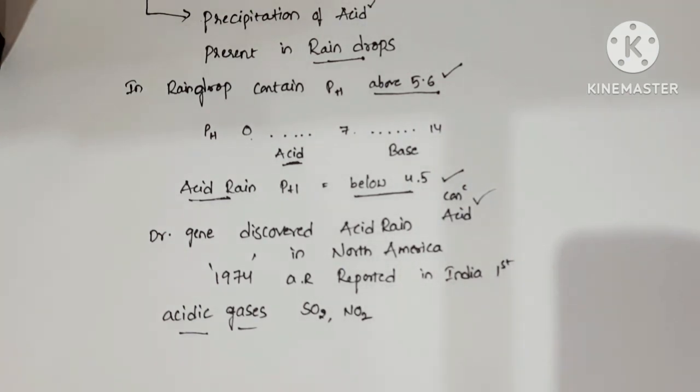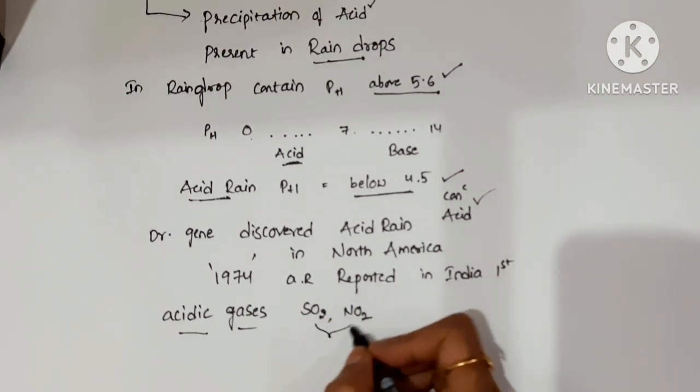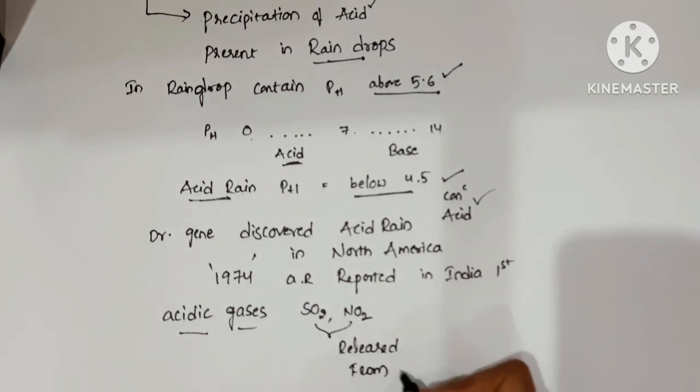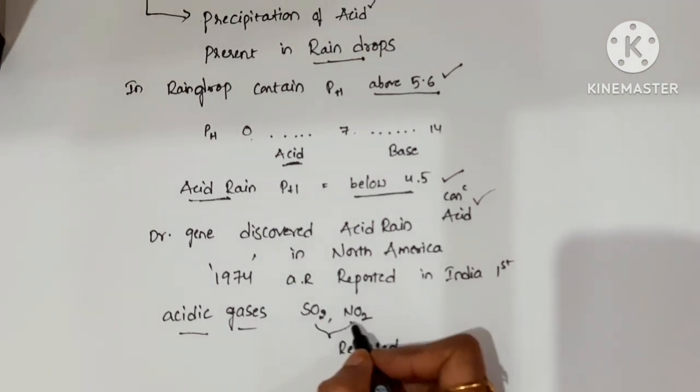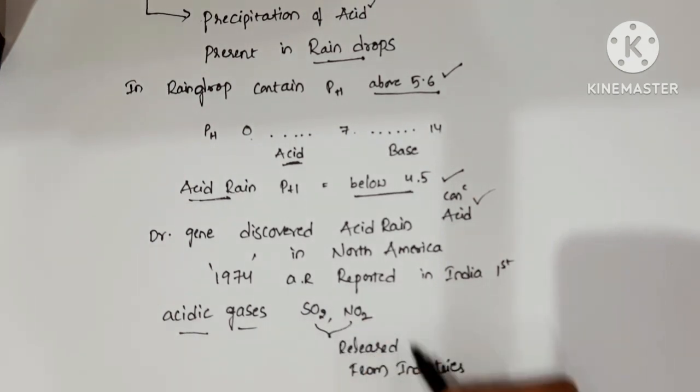These gases are released from industries. In industries, burning of coal and fossil fuels releases the SO2 and NO2 gases. SO2 and NO2 are acidic gases.